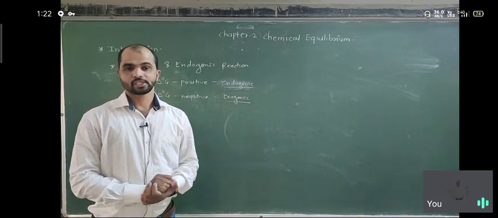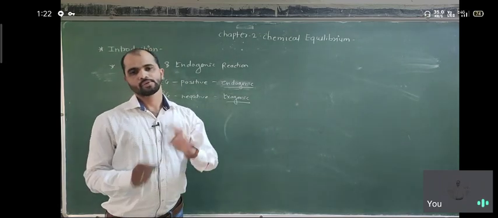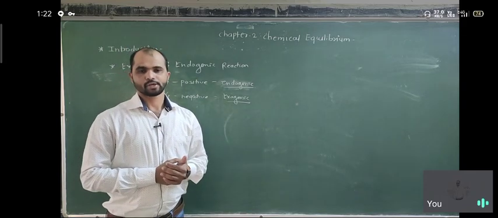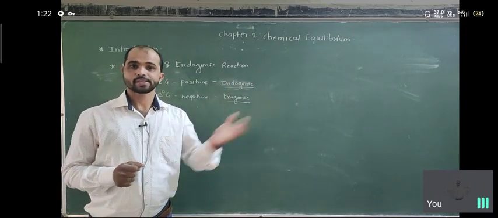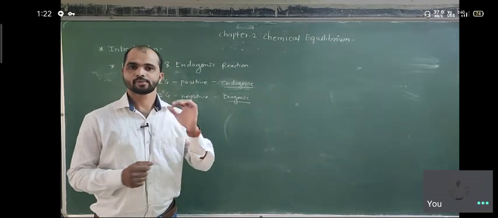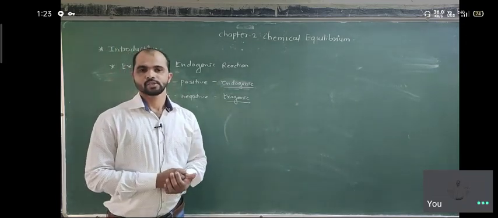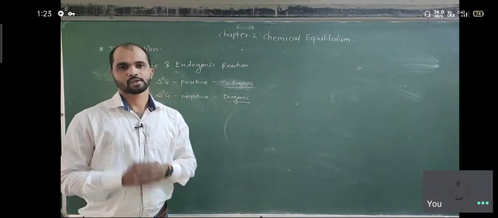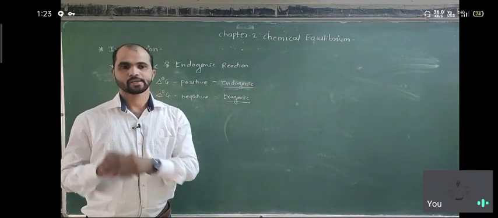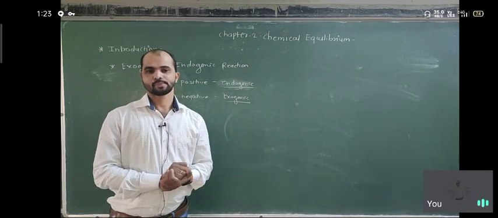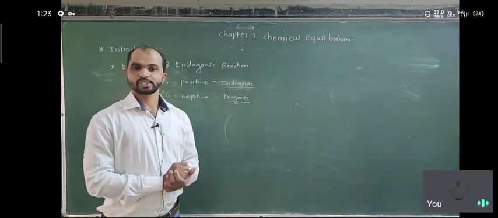Gibbs free energy means the excess energy which is available but cannot be used as a source of energy, or cannot be used to do the work or to accomplish the reaction. So it is the energy which remains in the reactant as well as in the product. Overall, how Gibbs free energy changes in a reaction, we will calculate using different methods.